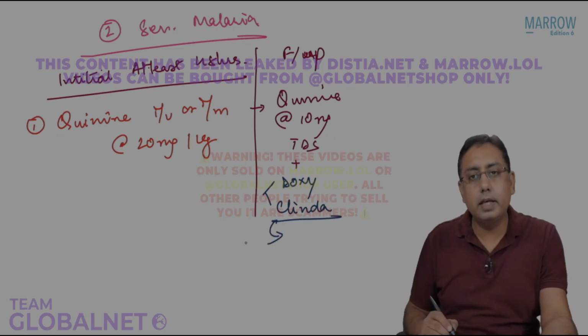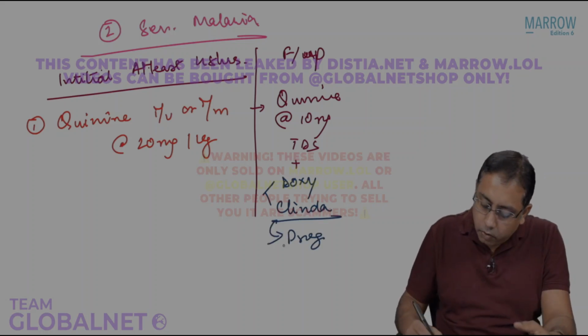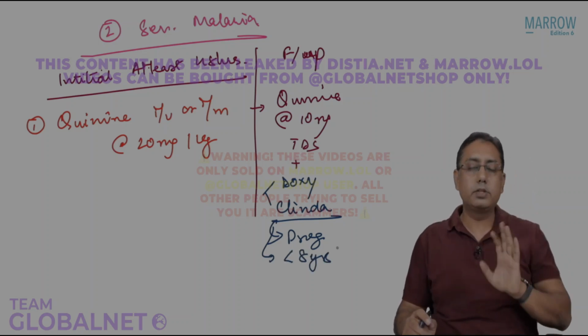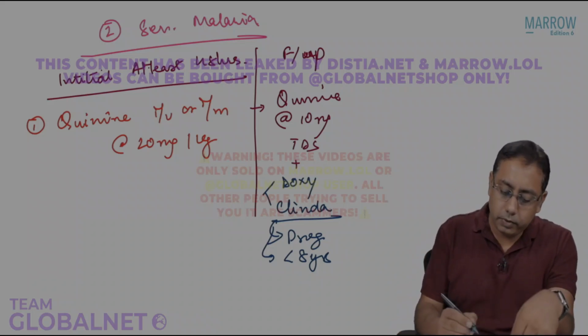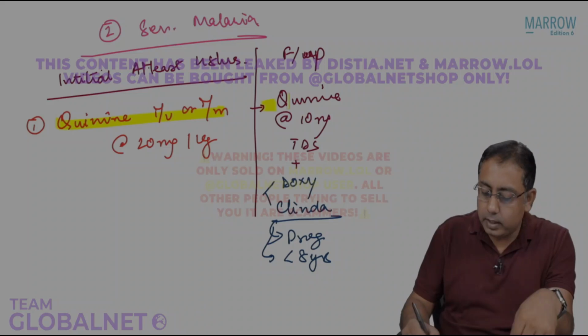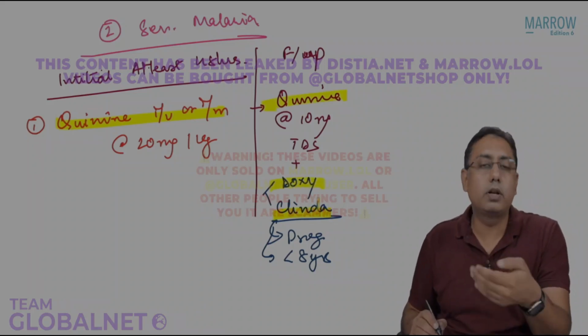Clindamycin will be given in cases of pregnancy or in case the child is less than 8 years of age. Why? Because doxycycline is contraindicated. So that is your schedule number 1. That means we can give quinine plus doxy and/or clinda.